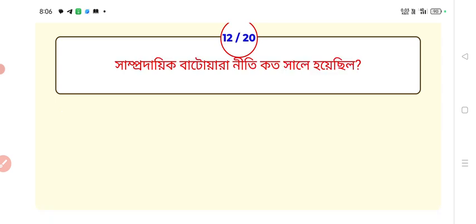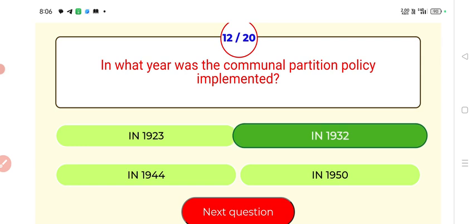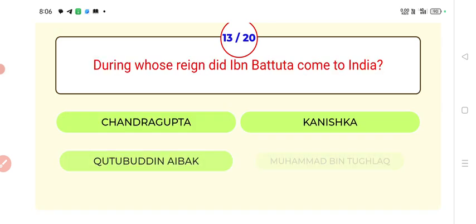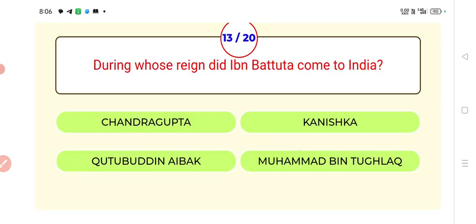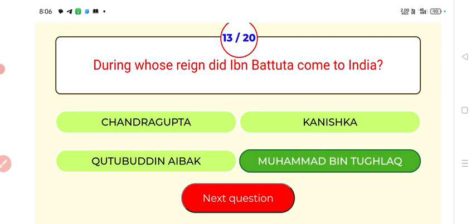Next, in what year was the communal partition policy implemented? Answer, 1932. The communal partition policy was implemented in 1932. Next, during whose reign did Ibn Battuta come to India? Answer, Muhammad bin Tughlaq. During the reign of Muhammad bin Tughlaq, Ibn Battuta came to India.